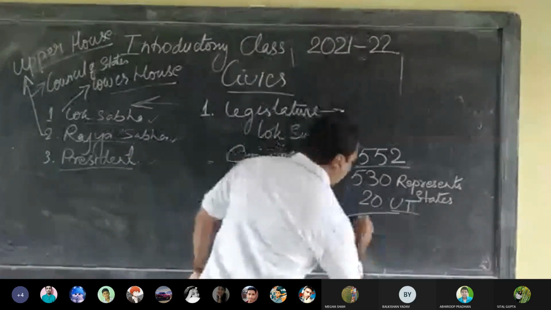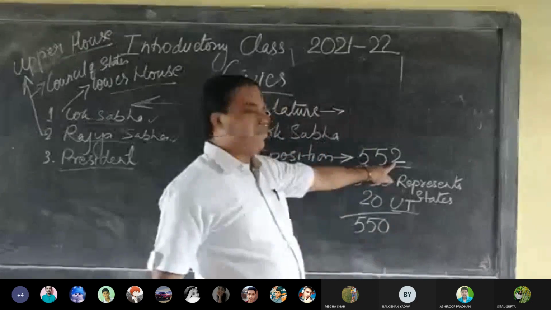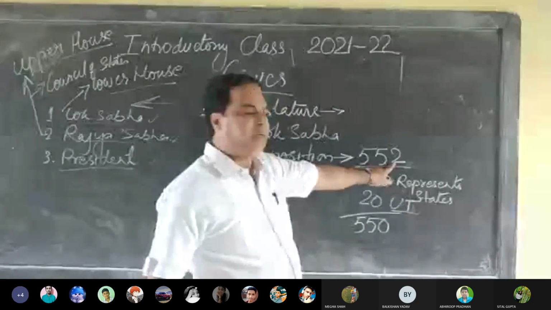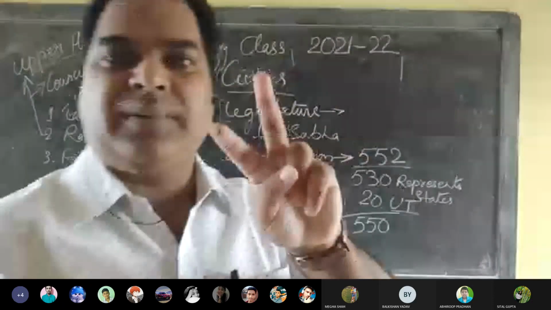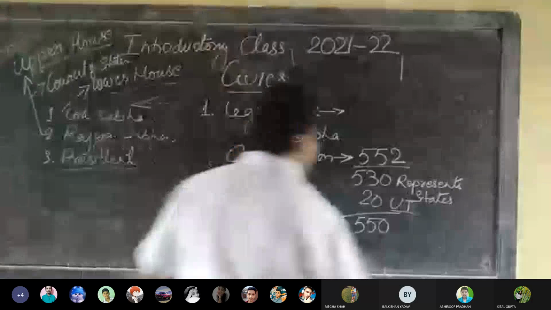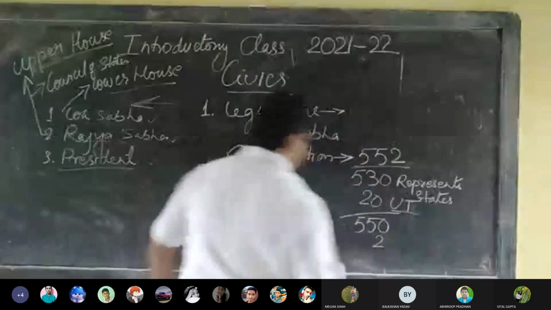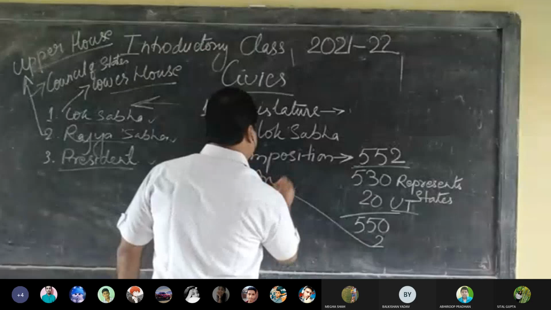So altogether, how much? 550. But it is mentioned 552, right? And the two members are elected from the Anglo-Indian community. Two members are elected. I cannot bend, so I'm writing it over here, okay? Anglo-Indian.